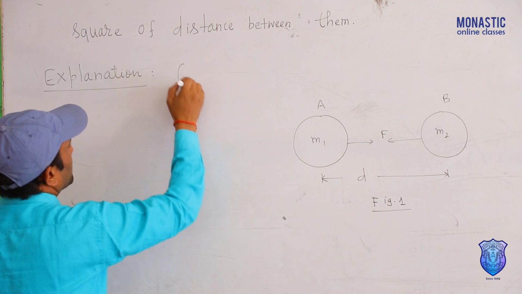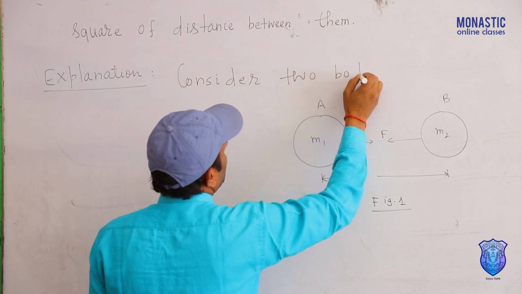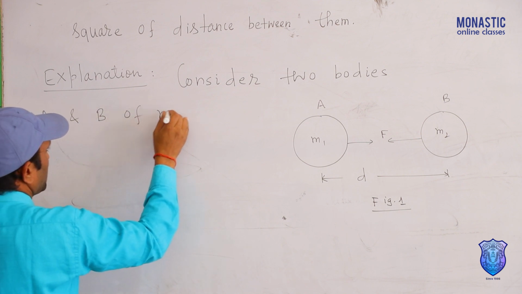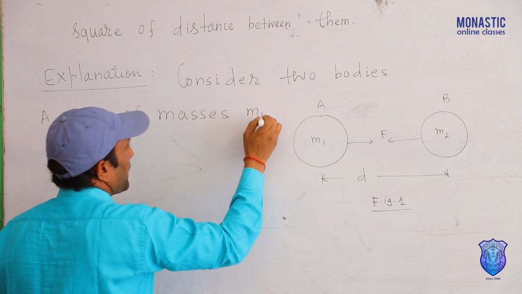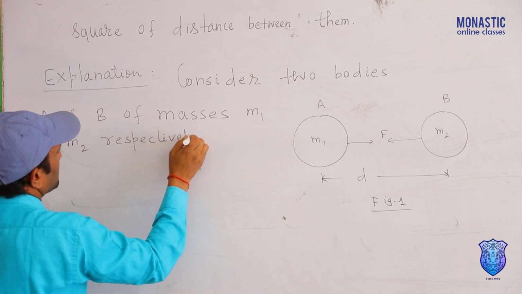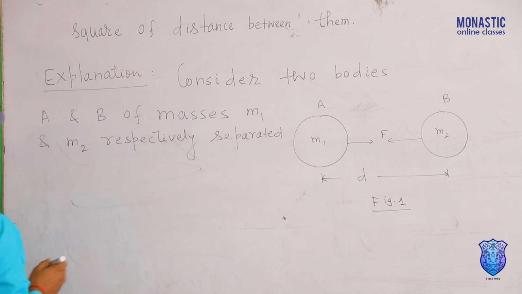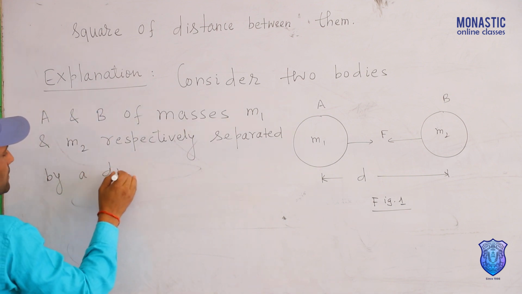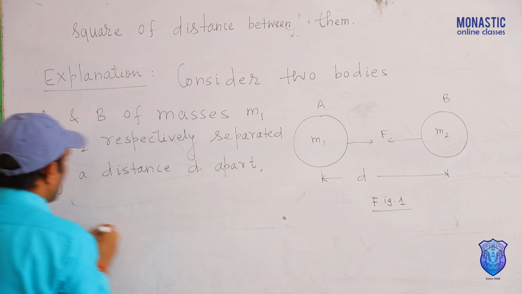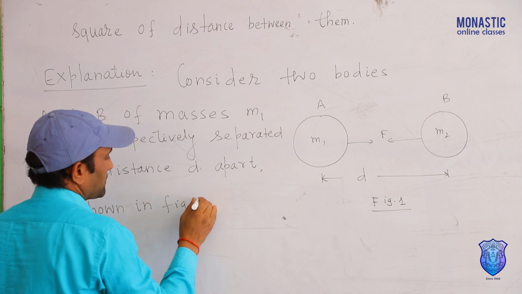We can write for explanation: consider two bodies A and B of masses m1 and m2 respectively, separated by a distance d apart as shown in figure first.